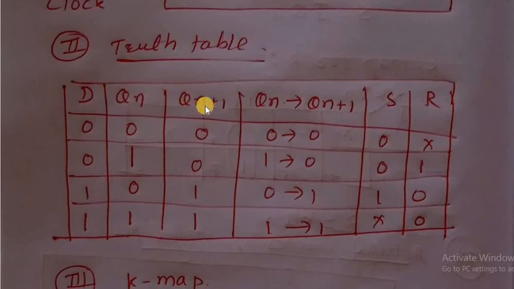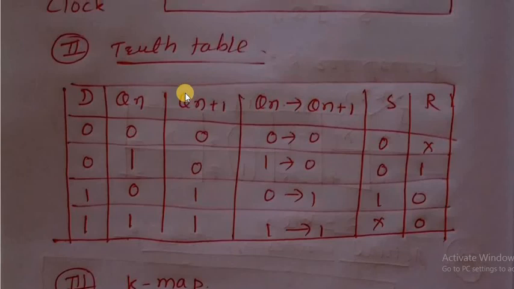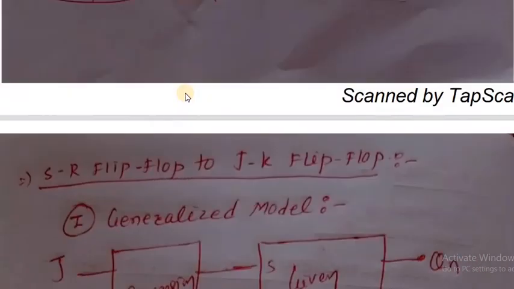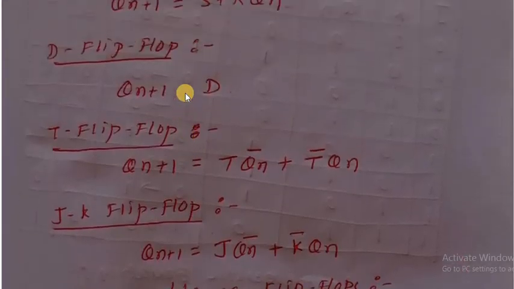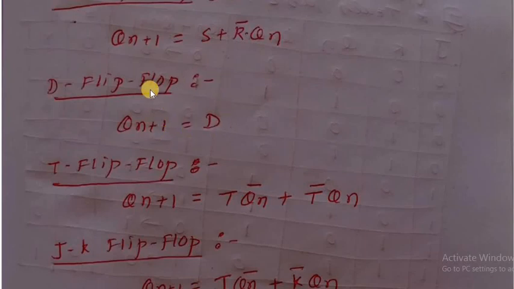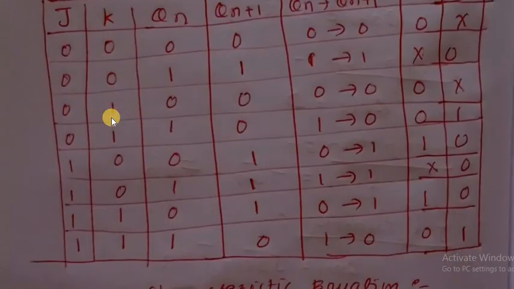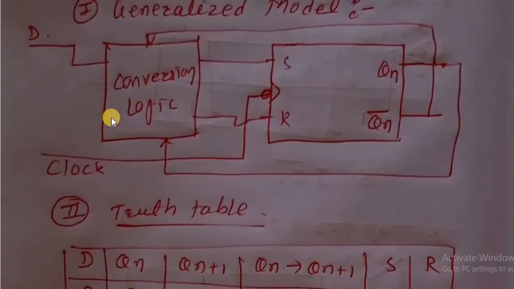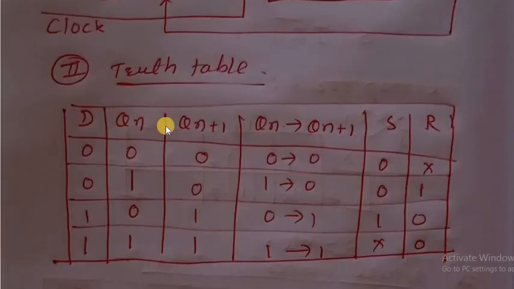Then consider Qn plus 1 as the next state for the D flip-flop. D and Qn we have, then Qn plus 1 by using the characteristic equation. The characteristic equation of the D flip-flop is, see here, Qn plus 1 is equal to D. Therefore whatever the D input, consider this as the value of Qn plus 1 in the truth table. This is the truth table. Qn plus 1 is equal to D.